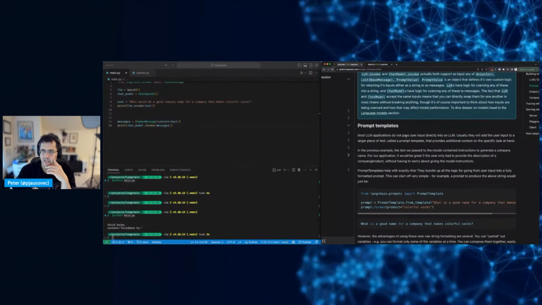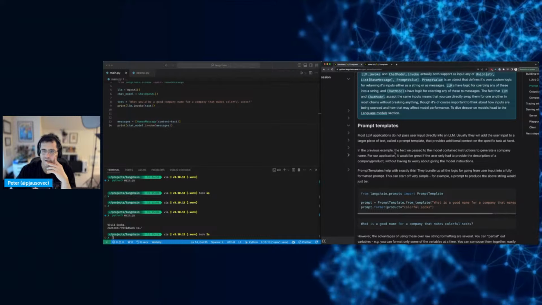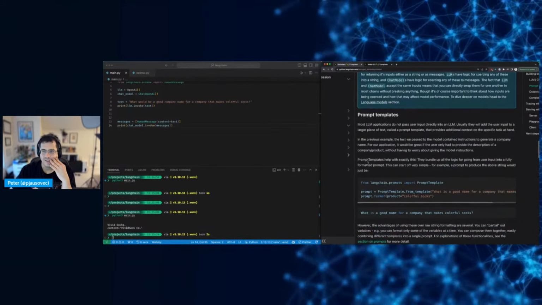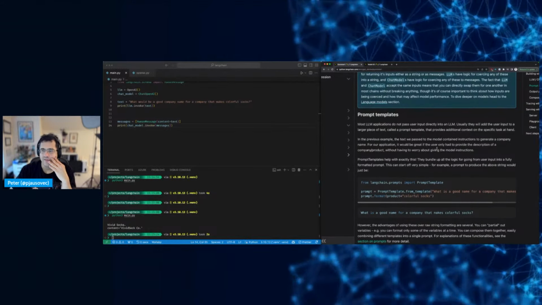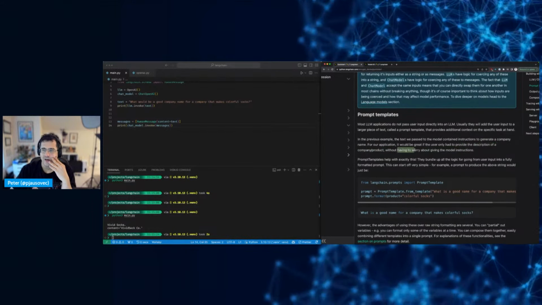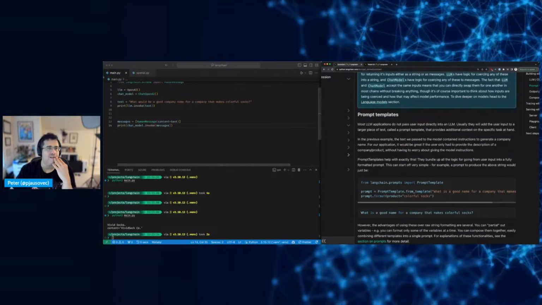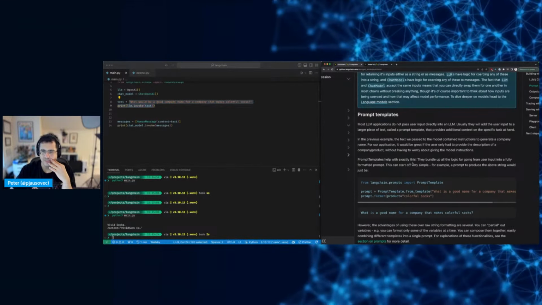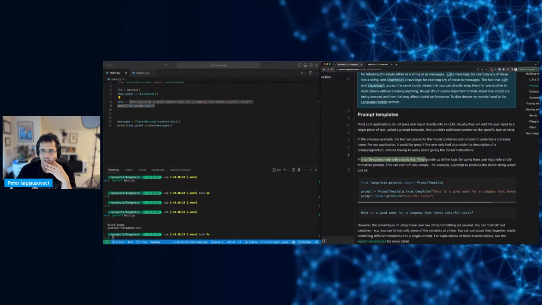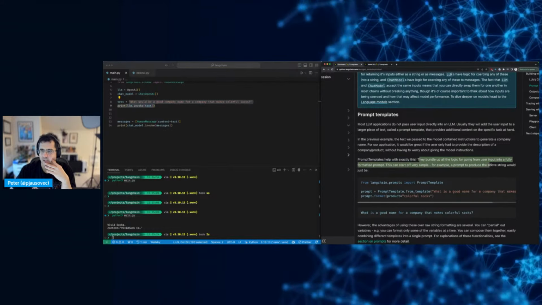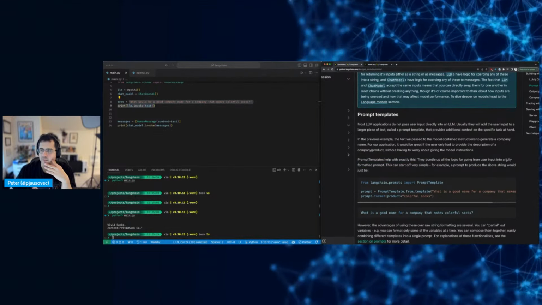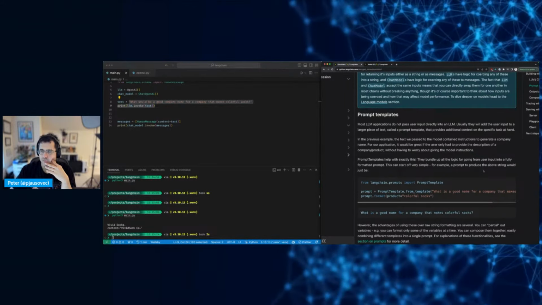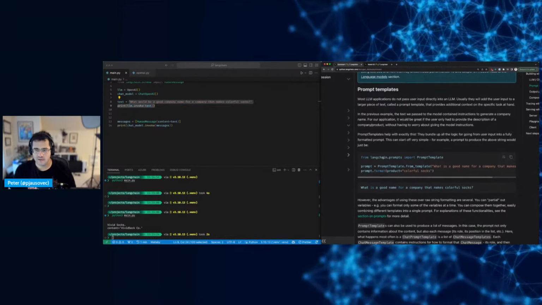Most LLM apps do not pass input directly. They will add the user input to a larger piece, a prompt template, where you provide additional context. So we pass the model instruction. It would be great if the user only had to provide the description of the company without having to worry about giving the model instructions. Prompt templates are another object that helps with exactly this. They bundle up all the logic for going from user input into a fully formatted prompt. This can start off very simple. For example, a prompt to produce the above string would just be, so let's do that.